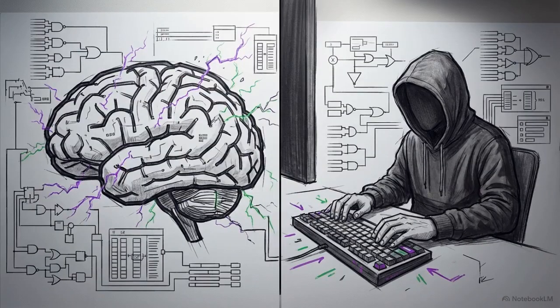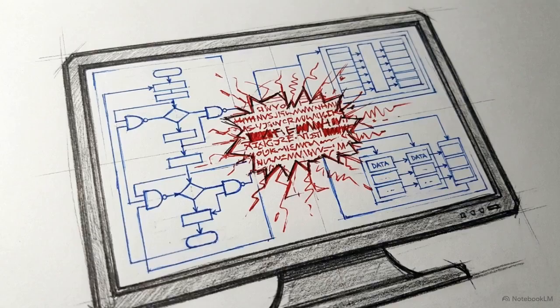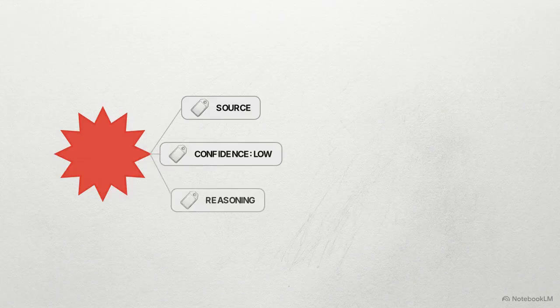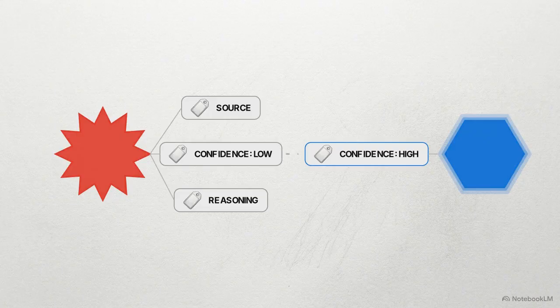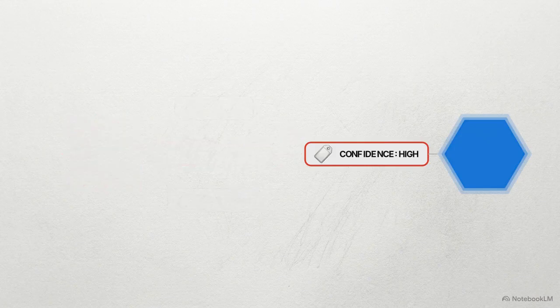Memory poisoning involves the deliberate introduction of false information into the system, whether through an AI hallucination that gets saved as a learned truth, or a malicious user feeding in bad data to affect future sessions. You block this with provenance tracking. An incoming data node is scanned, revealing its source, confidence level, and reasoning chain. Before accepting it, the system compares its metadata against trusted sources. If it contradicts a higher confidence fact, the system rejects it.